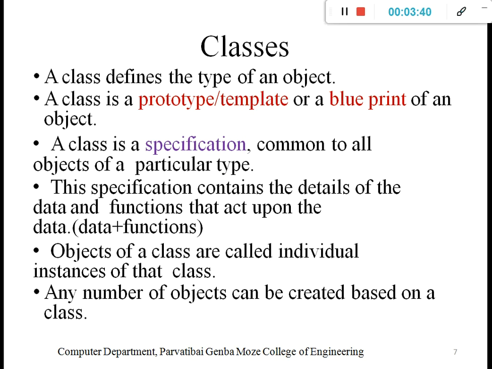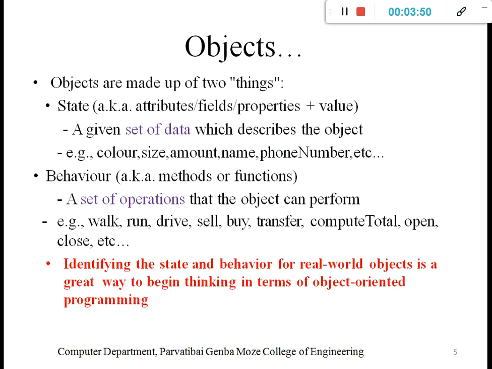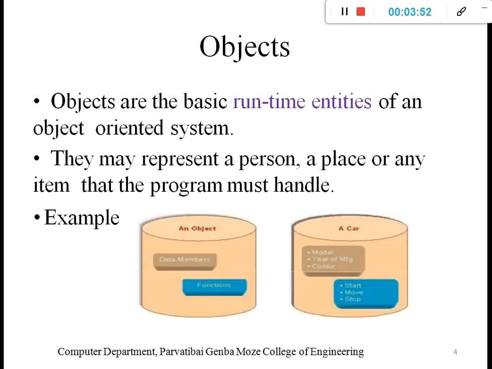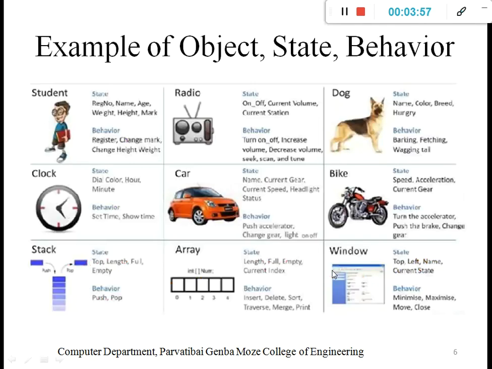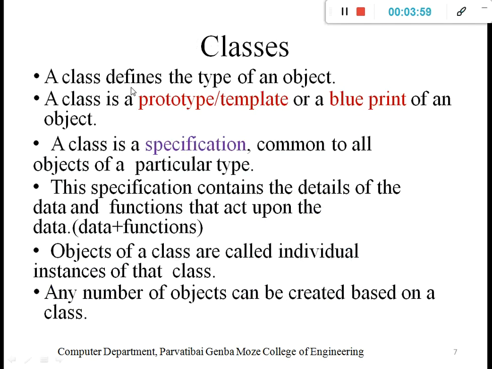Then what is meant by classes? A class defines the type of an object. It's a little bit confusing, particularly with the example of a car as an object, and how exactly a car is a class. Class defines the type of an object, meaning when we say car as a class, it defines the class of a particular object.